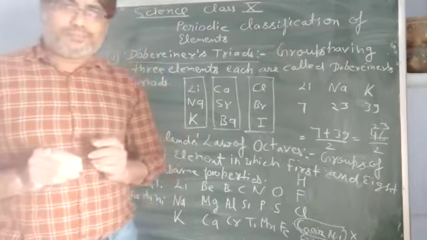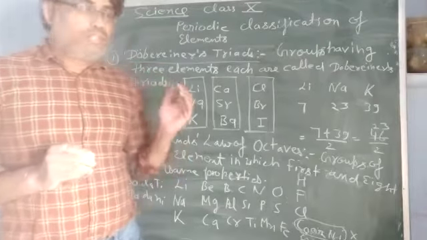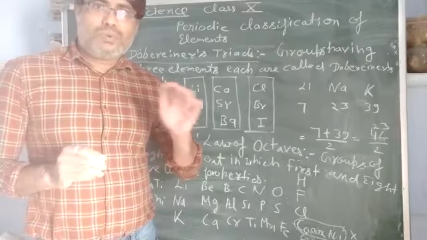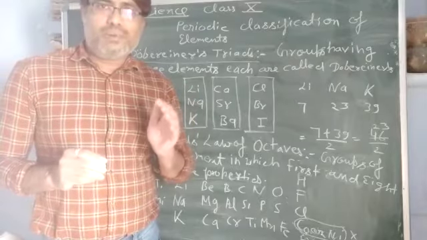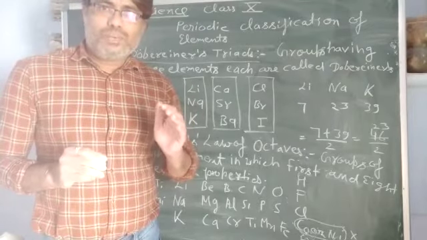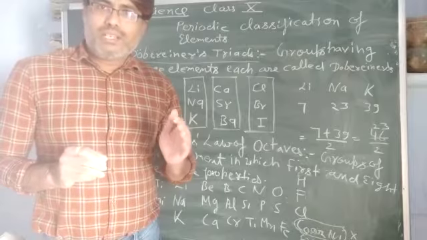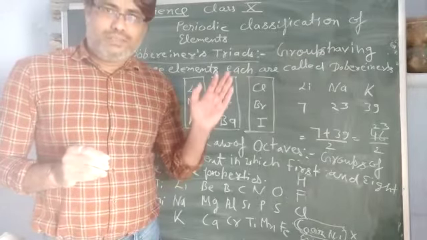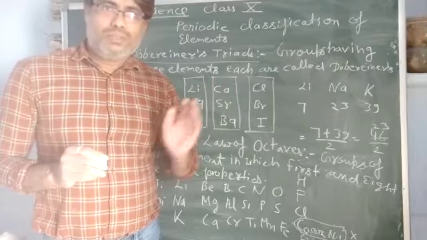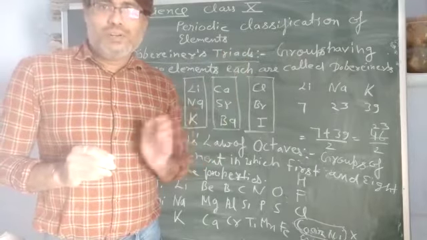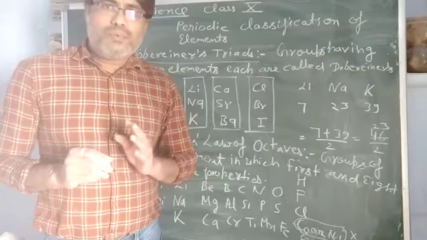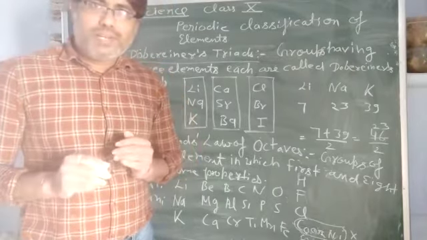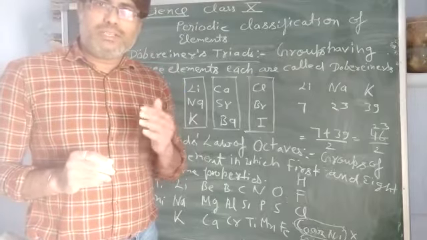So today we will discuss these topics, but first I just want to tell you about the periodic table. Do you know what the periodic table is? It is an arrangement of elements in different rows and columns, which are called periods and groups. We have three types of periodic table. First, Mendeleev's periodic table; second, the long form; and third, the IUPAC.